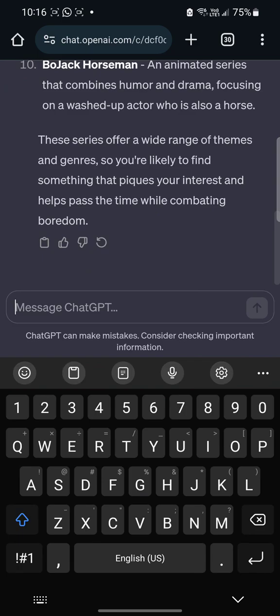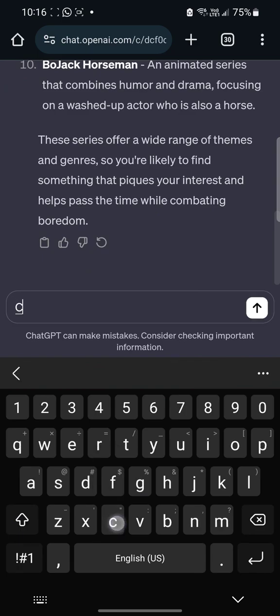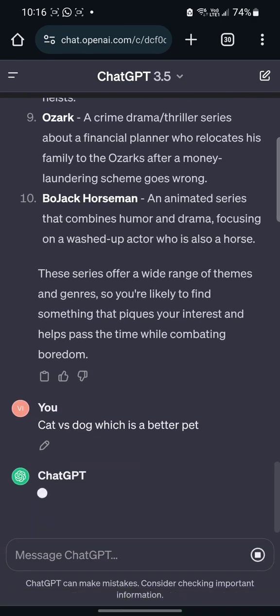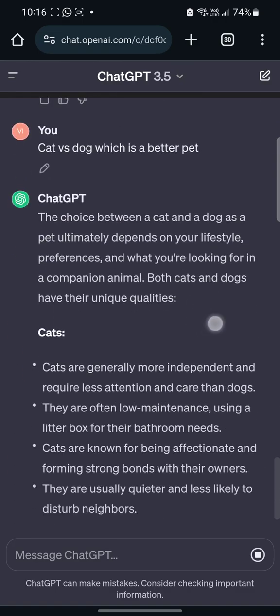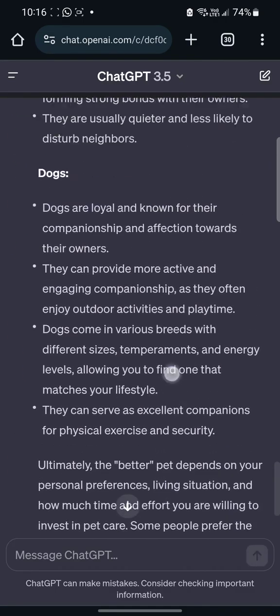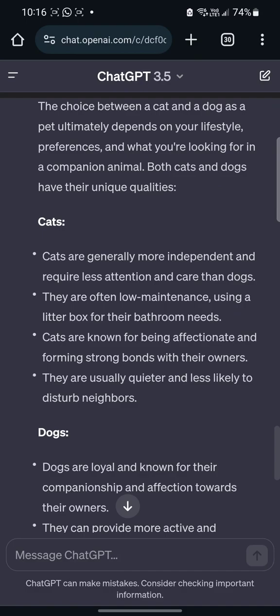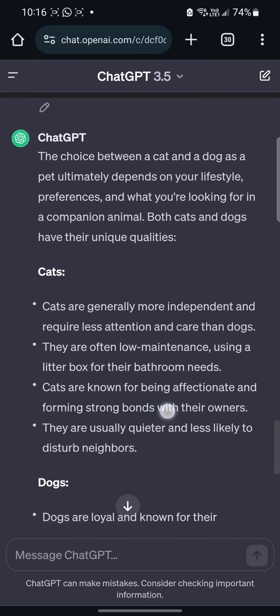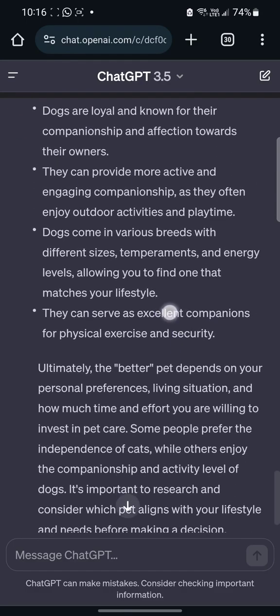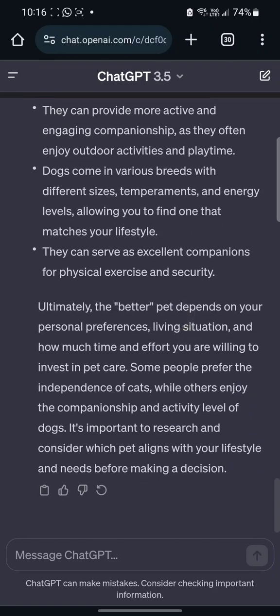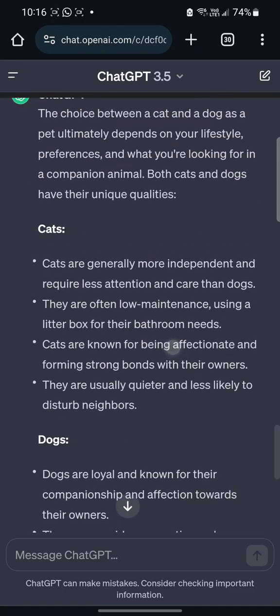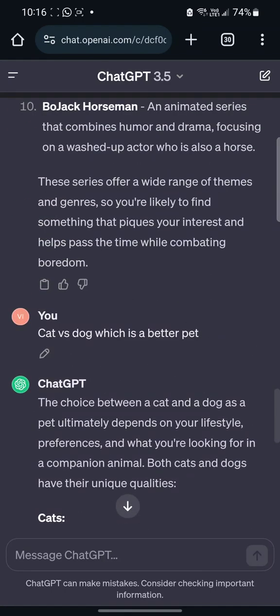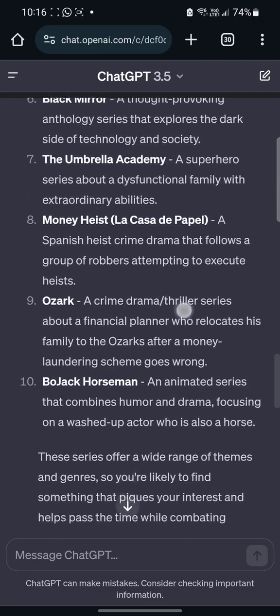So let's say you can ask it the question, cat versus dog, which is a better pet, right? It's comparing cats and dogs together, right? So it's going to give you maybe the advantages of having a cat as a pet. It's going to give you the advantages of having dogs as a pet, and then it's going to give you its own opinion about the whole question that you asked, right? So that's just what you can do for comparison.